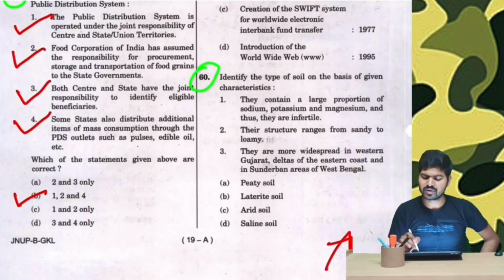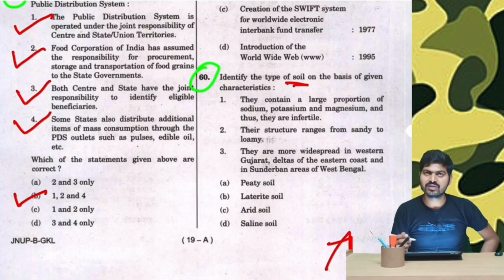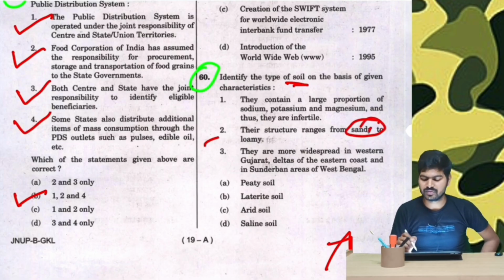Now identify the type of soil on the basis of characteristics. We have to identify this soil. They contain a large proportion of sodium, potassium, magnesium, and thus they are infertile. Now sodium, potassium, magnesium, these are part of salts, that means saline. Option number 2, their structure ranges from sandy to loamy. Sand is found near the coastal areas, therefore saline.